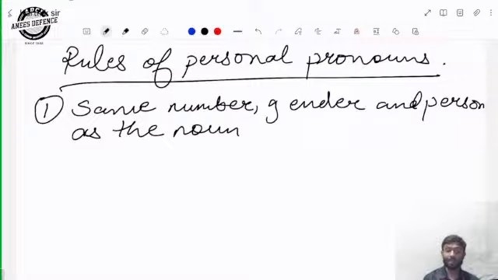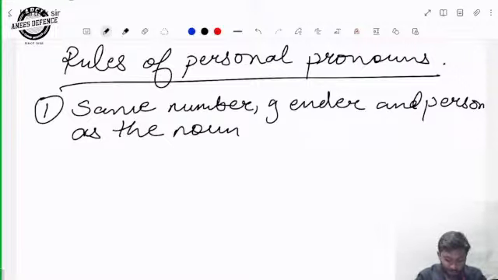Why? If the noun is army, then the pronoun will be they, or we. We are going to get into the army, navy, air force. So we will say we. ठीक है. Why? Because it is in the same number. If it is singular, then it will be singular. If it is plural, it will be plural. ठीक है. Of same gender.